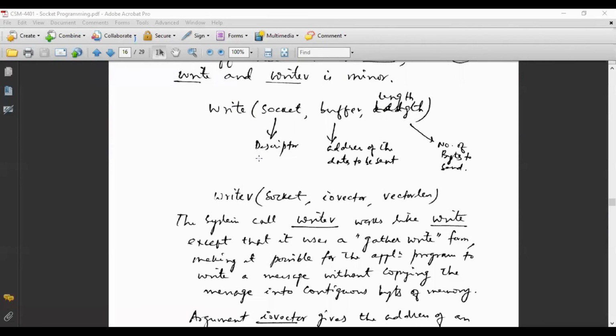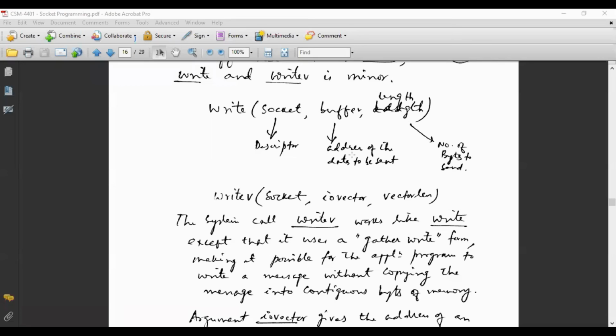Similarly, this is what happens in write. Write means a buffer says 2100 and 10 bytes you are telling. So it will pick the data from 2100, 2101, 2102, 2103, 2104 up to 2110. Continuous addresses. So it will pick up data from continuous memory space. Sometimes it may happen that the data is scattered, not present in the continuous memory space. Some data is in one space, another data is in some other buffer space, another data is in some other space. Then how will we send or write the data?